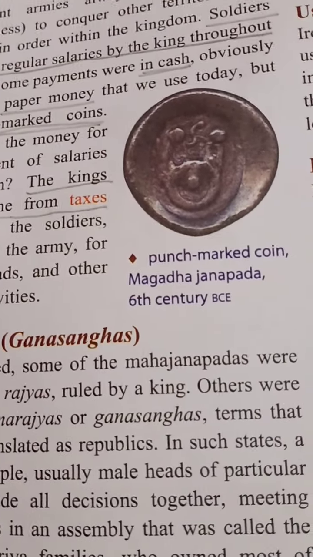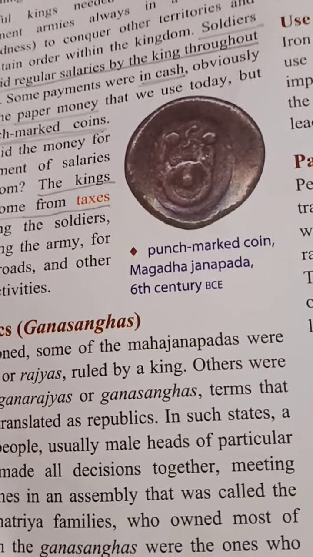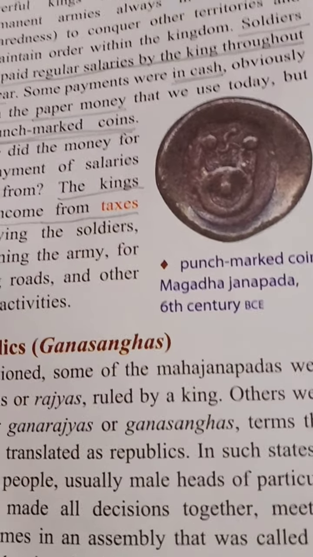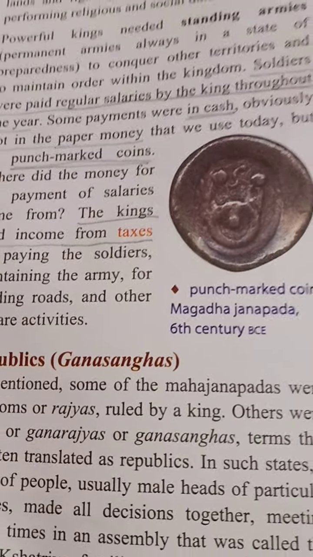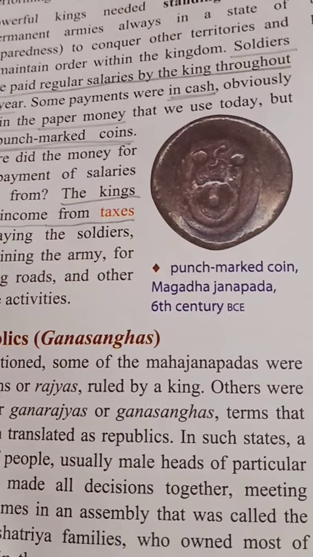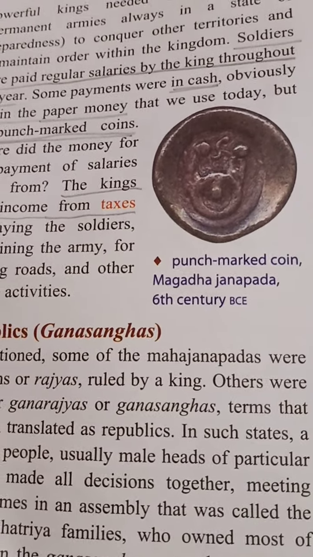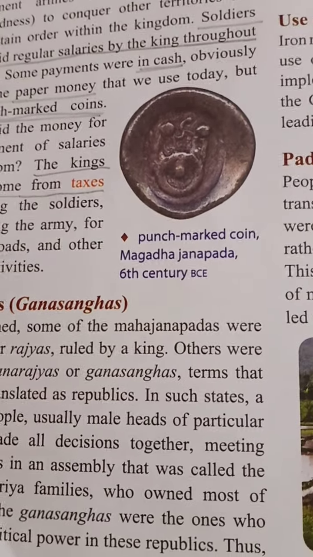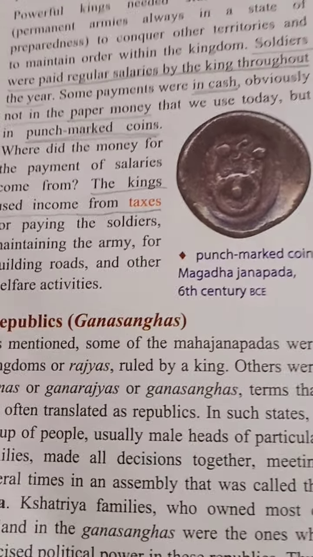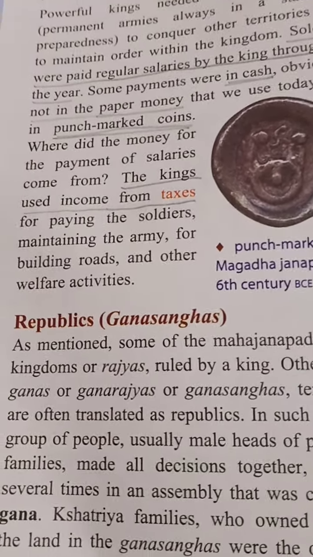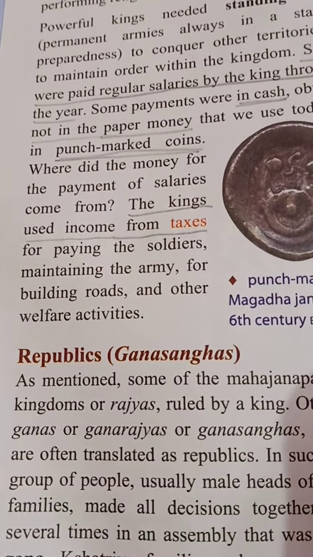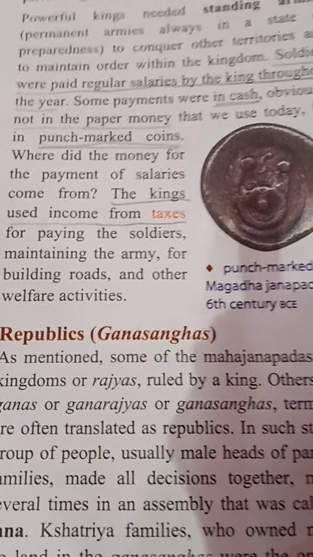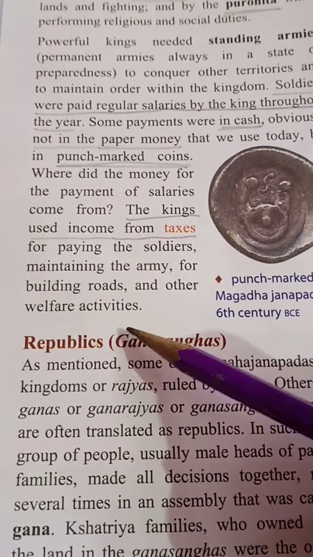Nowadays also we are giving tax to the government in the form of electricity bill, water bill, house tax, toll tax. When we are going anywhere, on moving on the road also we have to give some taxes. So at that time also taxes were collected, and those taxes were used to give money, salary, to the soldiers. Now republics we will see in the next